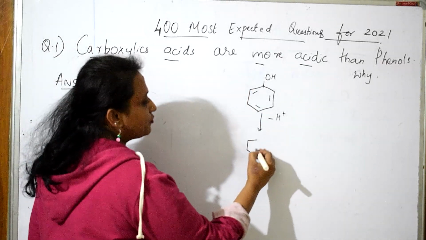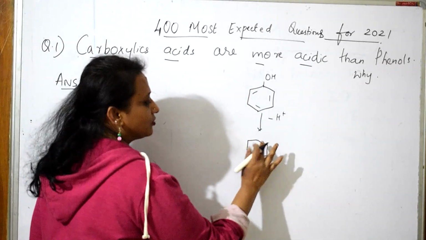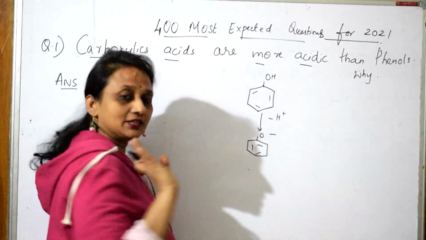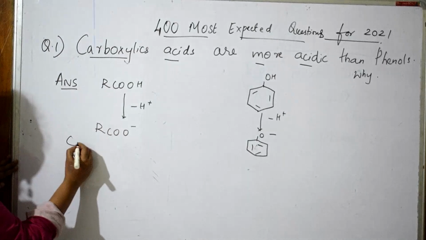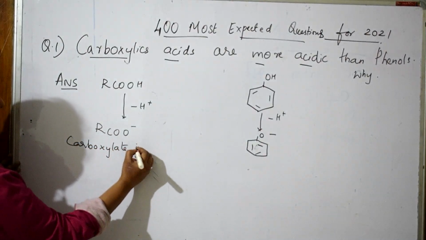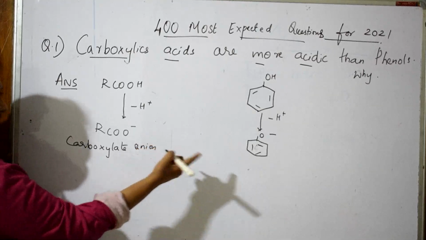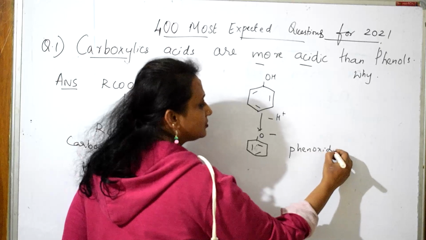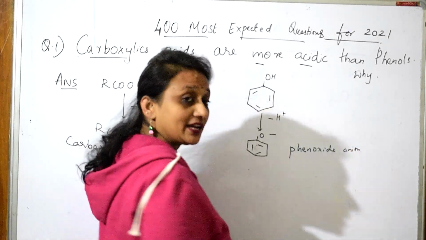Here, it's going to form phenoxide anion. Till now I have written here carboxylate anion, and here phenoxide anion. Okay, done. Now what next?